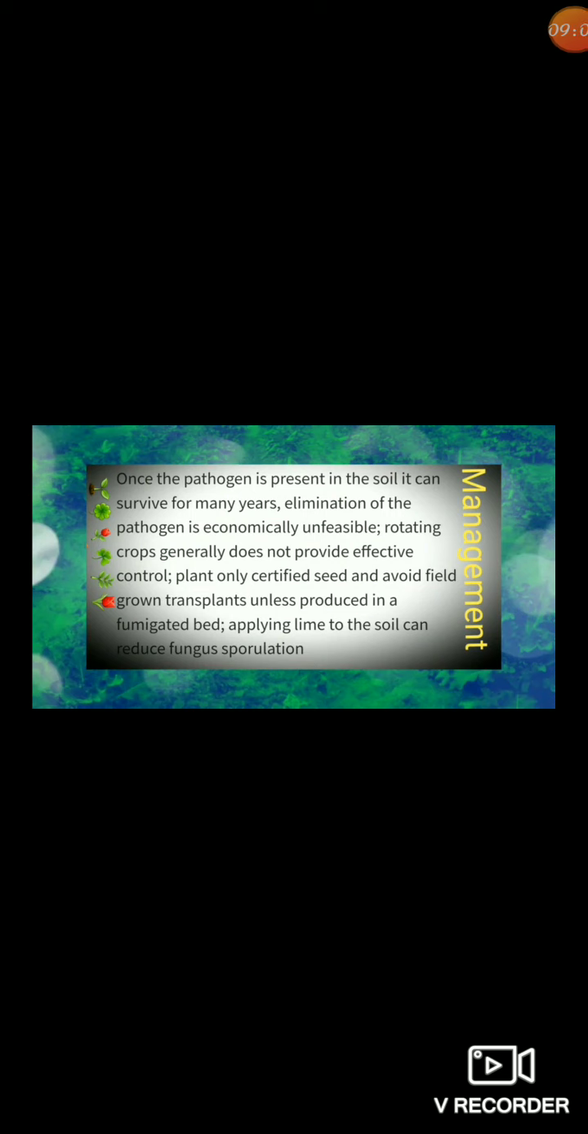Solarization will reduce or eliminate many soil-inhabiting pests such as bacteria, fungi, or other pathogens such as protozoans and nematodes also. To protect our crop from the club root pathogen, we also use the crop rotation method.